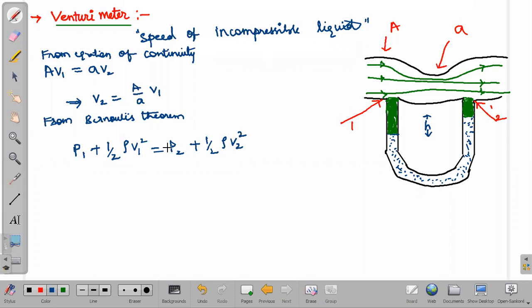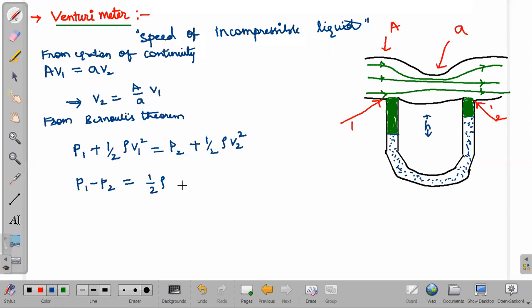One more thing, here I am not writing the rho g h term. Why? Because it is flowing at the same height. That is the reason we don't need to write the rho g h term. The same energy will be there on both sides, it will cancel out easily. So from here, P1 minus P2, bringing P2 to this side, equals half rho V2 square minus half rho V1 square.